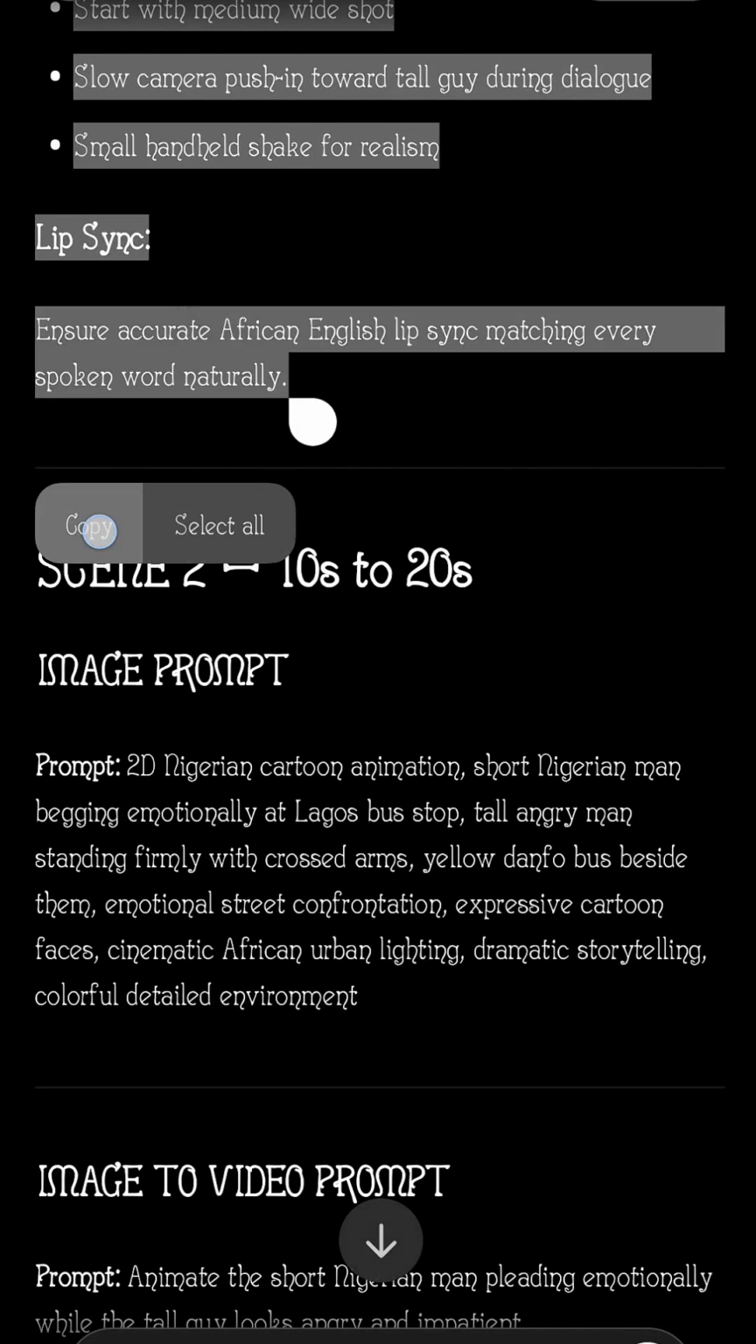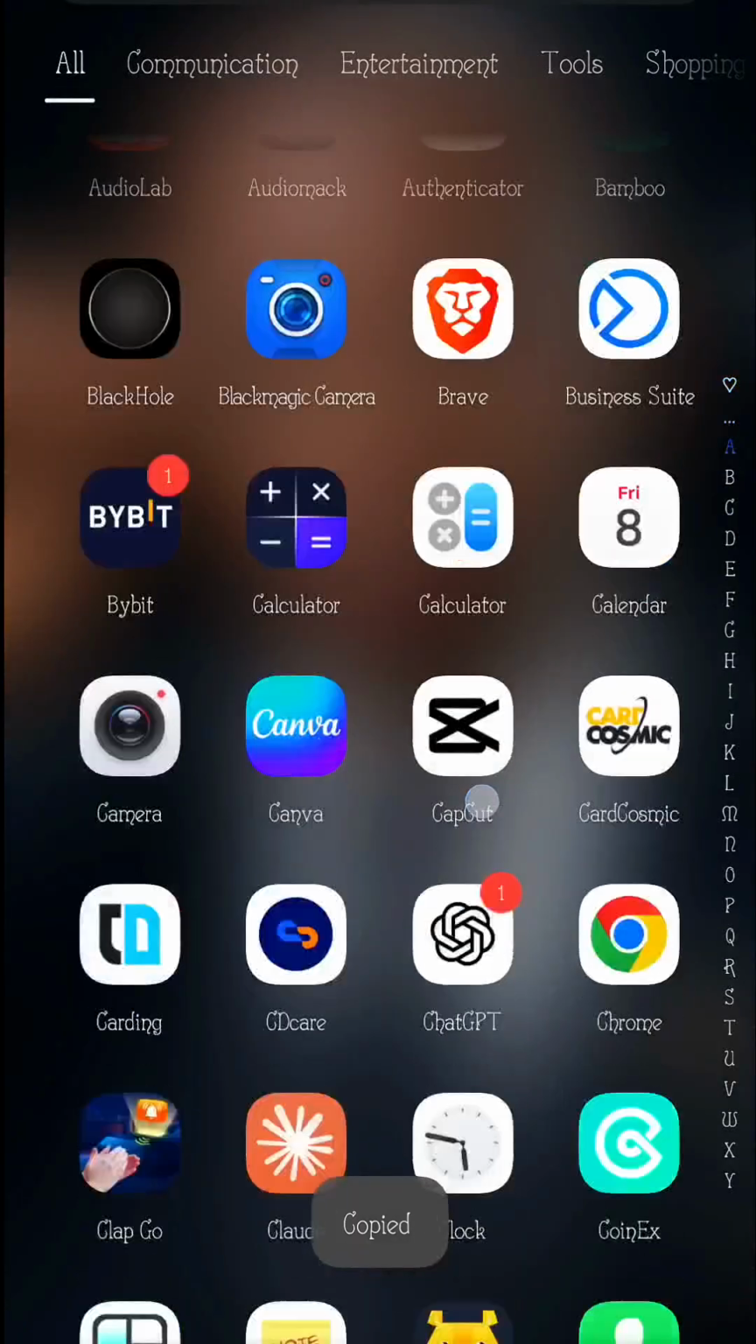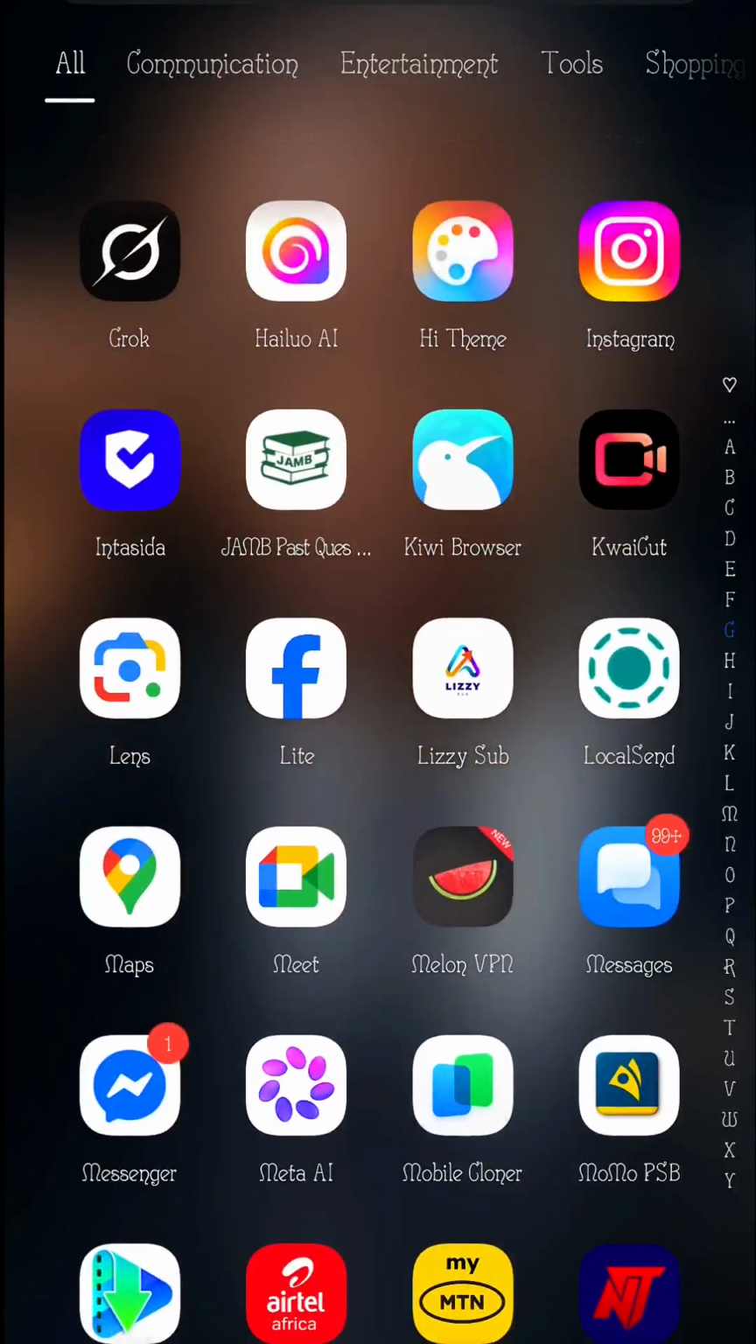After copying it, the next thing I'm going to do, I'm going to use Grok AI. I showed you guys in my previous video how you can subscribe to Grok AI for free, and you can be using it. So I subscribed for 3 days right now, and I'm still using it to generate image to video.